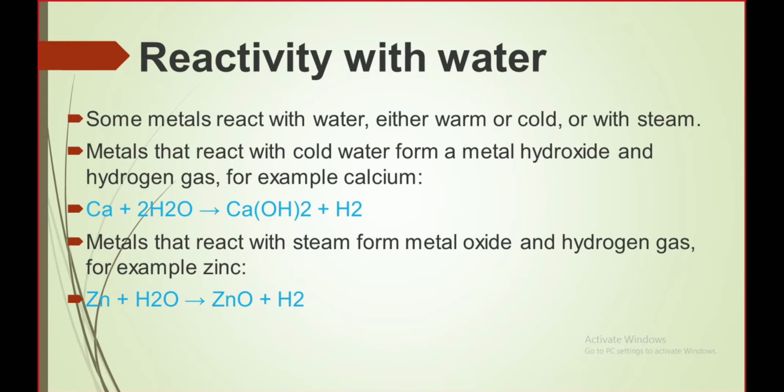So I'm repeating this for you guys. If you want to know the reaction of the metals, we need to memorize the reactivity series first. From potassium till calcium and magnesium, the first four metals in the reactivity series show very violent reaction towards cold water, and the products formed are their metal hydroxides and hydrogen gas.